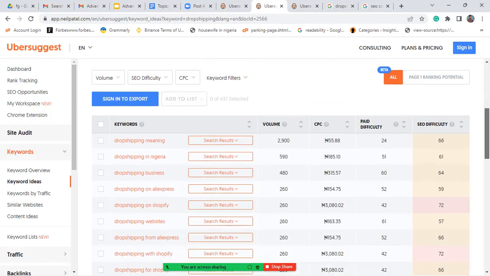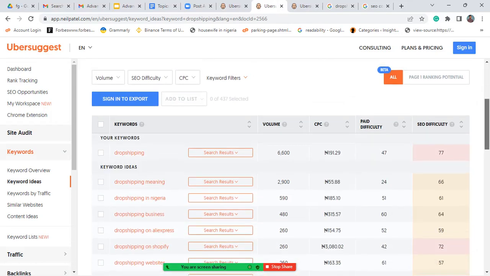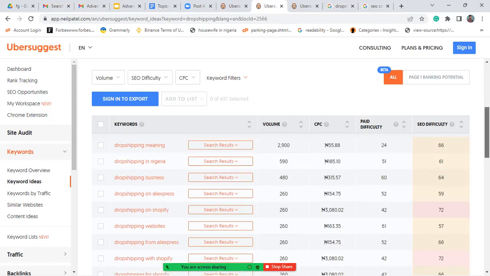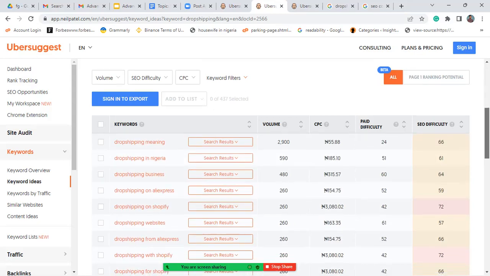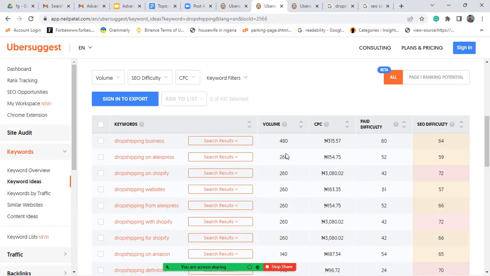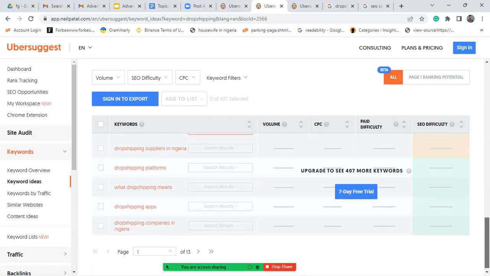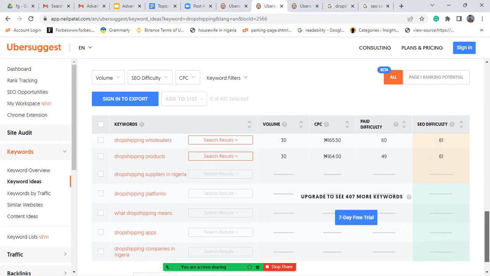So this is the primary keyword, dropshipping, and these are other keyword ideas. Dropshipping mini has 2,009 search volume, dropshipping Nigeria 5,009, dropshipping business 480, dropshipping on AliExpress 260. This is the search volume, and so forth. And this is where the premium comes into play. Now you can see it says upgrade to see more keywords, but I don't really think I will need other keywords.